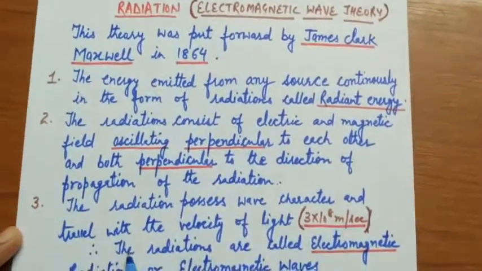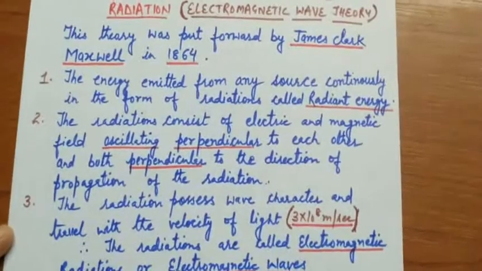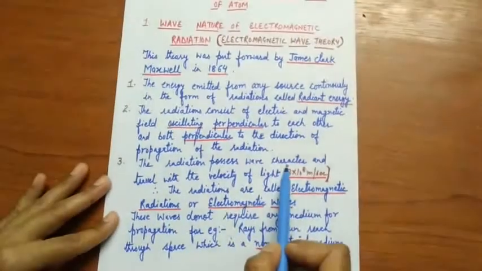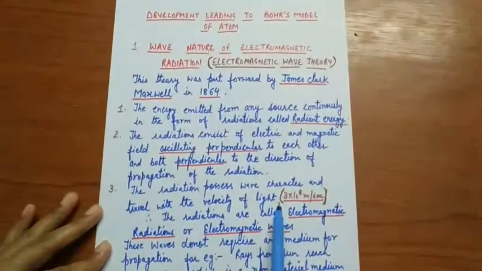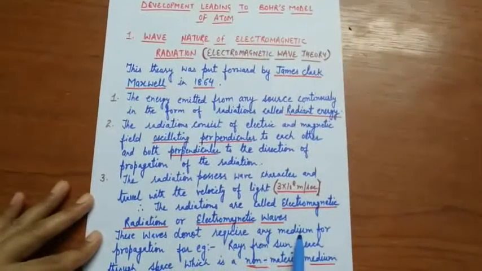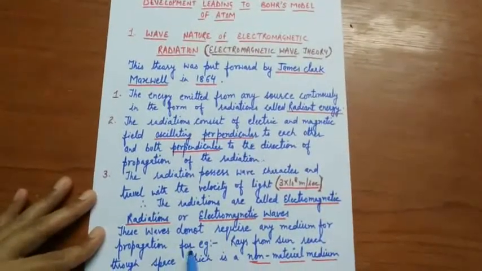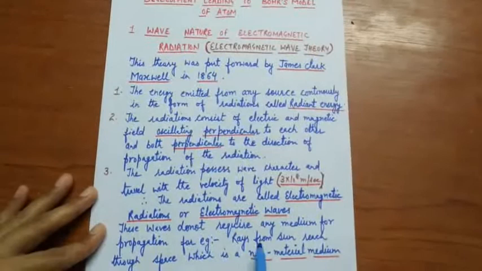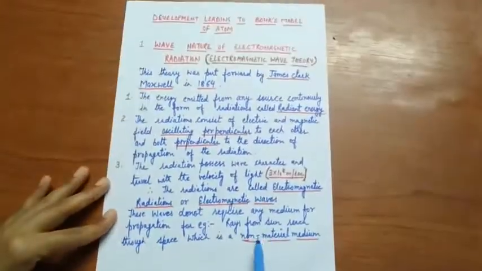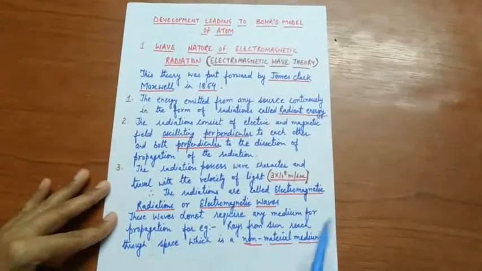Therefore, the radiations are called electromagnetic radiations or electromagnetic waves because they possess wave character and travel with the velocity of light. These waves do not require any medium for propagation. For example, rays from the sun reach through space, which is a non-material medium.